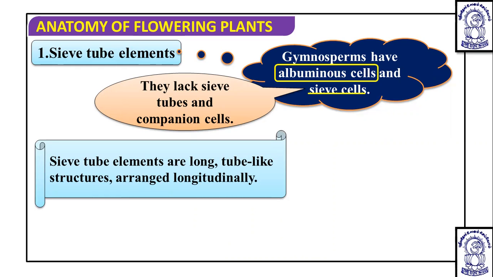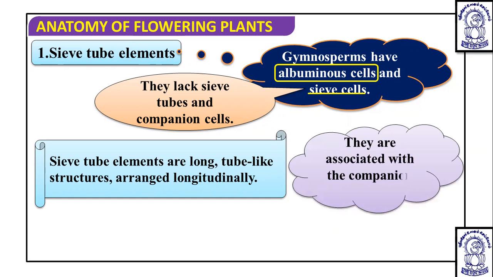Sieve tube elements are long tube-like structures arranged longitudinally. Each sieve tube element is a unicellular structure, but they are arranged one above the other in a longitudinal fashion, forming a multicellular structure. They are associated with the companion cell nearby.